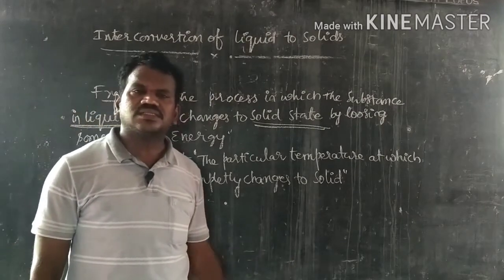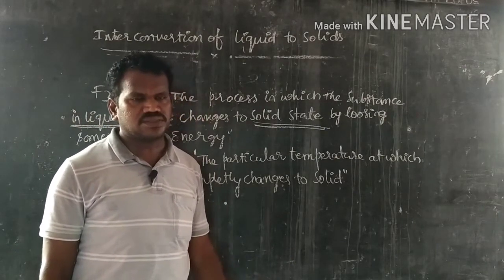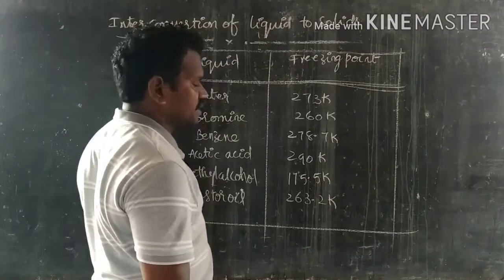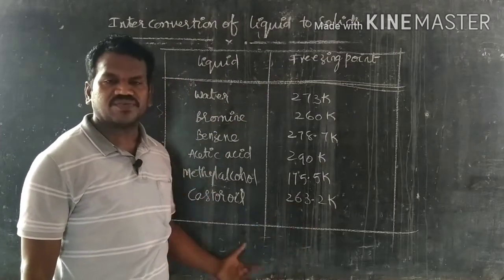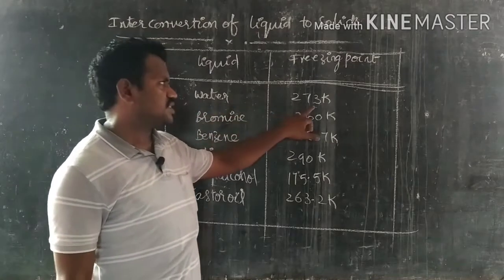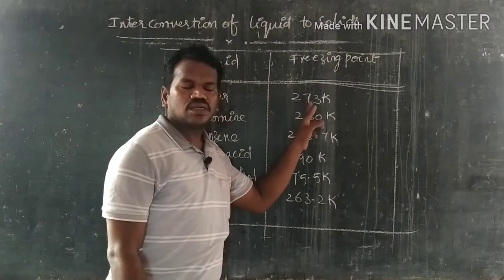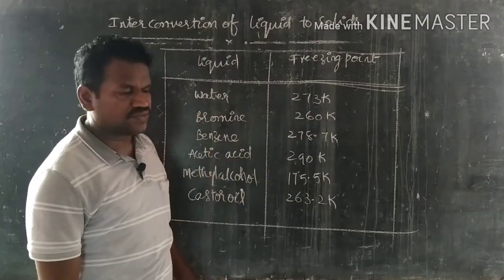Let us discuss some of the freezing points of different liquids which are given in the table now. See here, I have given a list of freezing points of different liquids. Water, we already know, is 273 Kelvin, that is nothing but 0 degrees Celsius. Why? Because to convert from Kelvin to Celsius, we should subtract 273.